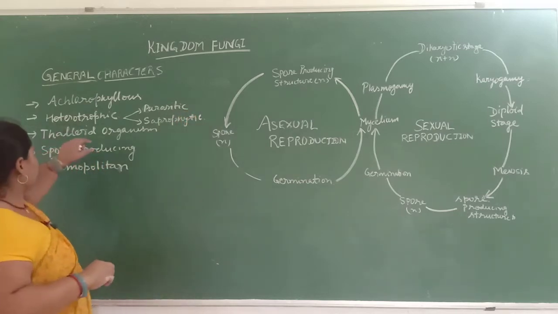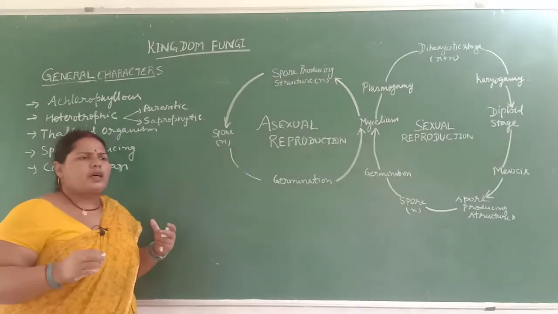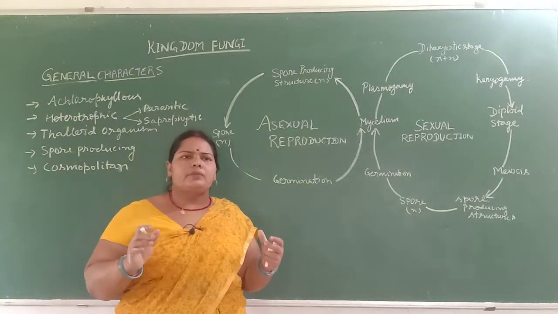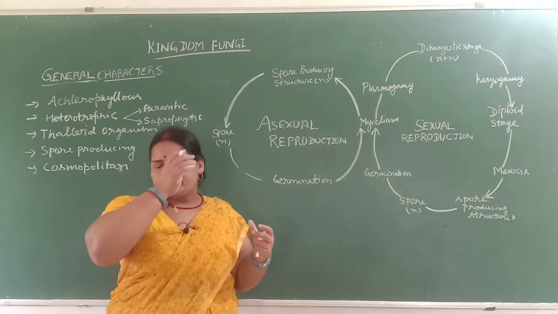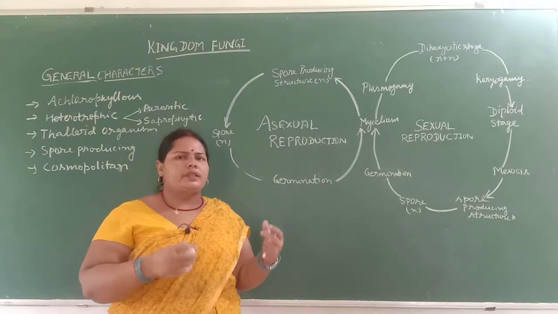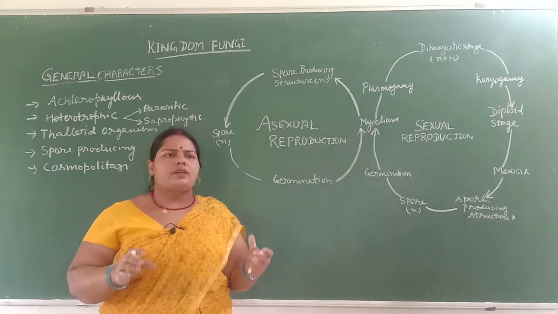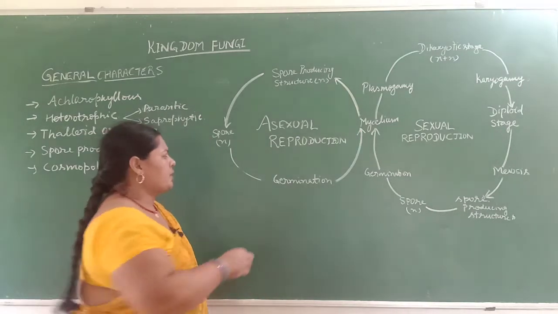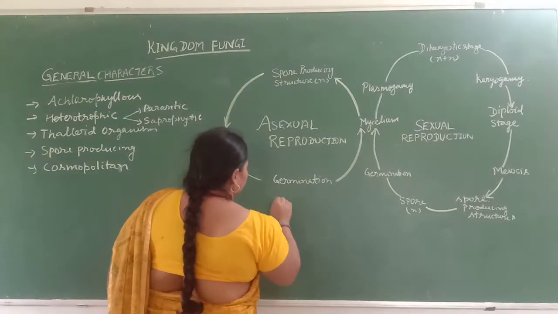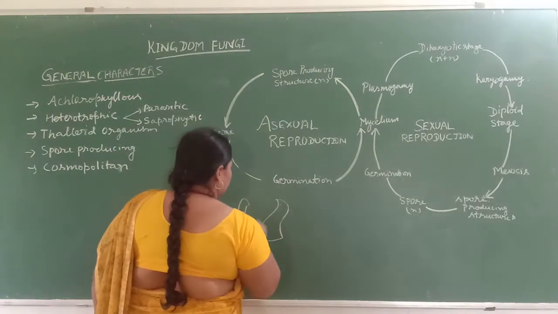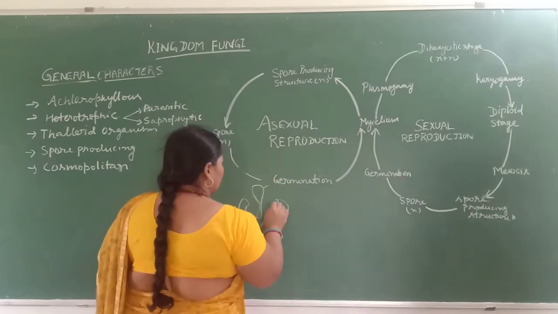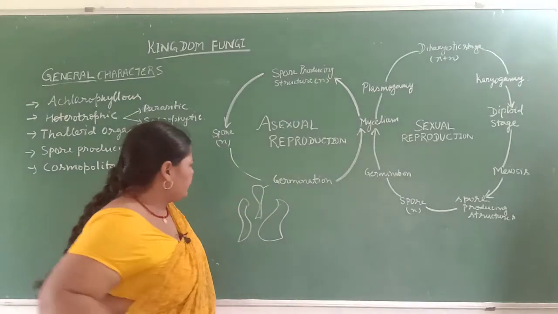And the third character is the thalloid organism. It means there is no fixed shape and size of the different body parts. You cannot say where is the head and where is the tail. There is no differentiation of the whole body. So the fungal structure is the thalloid type. It may be any structure, it may be this type of structure, or that type of structure. There is no head and no tail division.